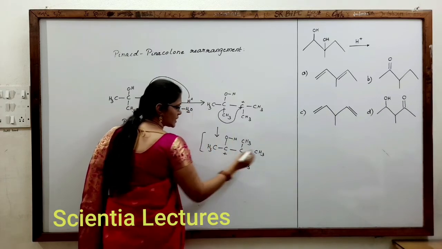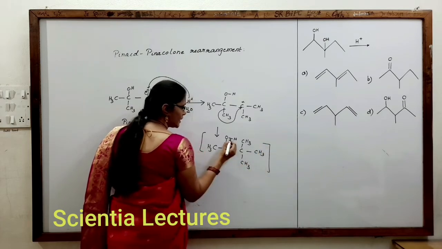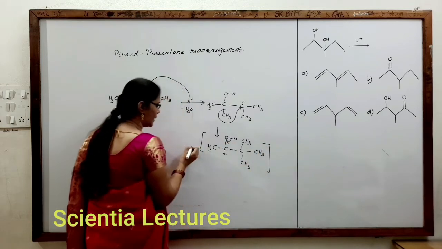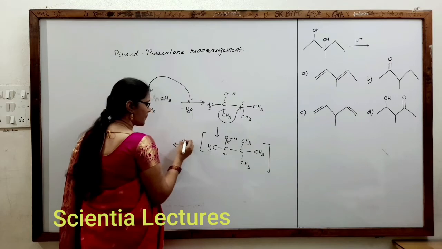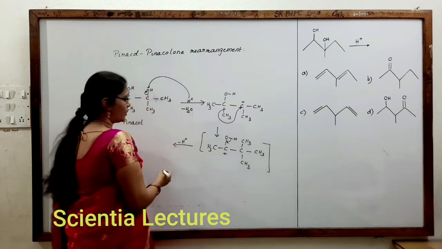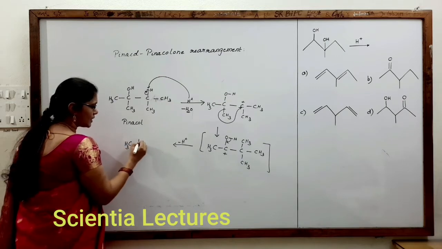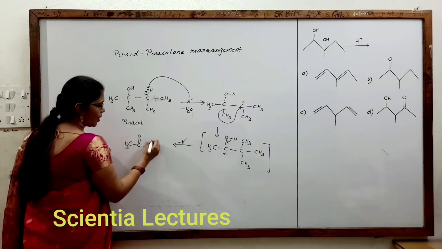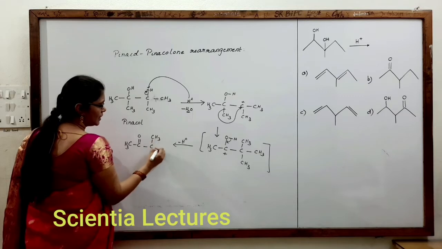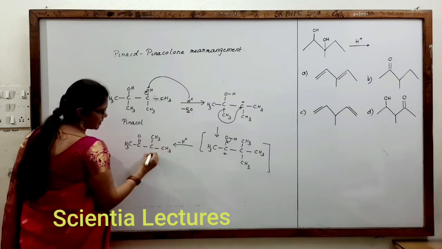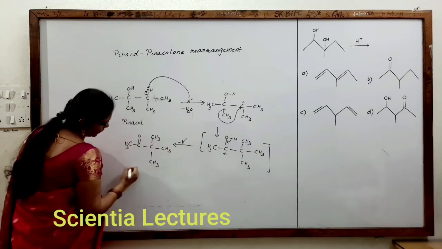This is quite unstable, and here the electron pair shifts, and once again H plus would be removed, and what we will get here is CH3, C double bond O, C, CH3, CH3, CH3. This is called pinacolone.